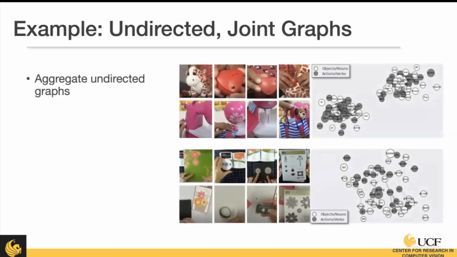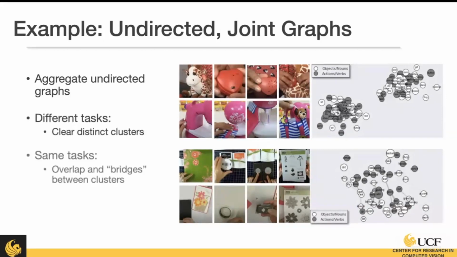So we're also interested in seeing how we could combine videos into one graph. So here we're showing 2 videos from different tasks and 2 videos from the same task. And as you can see, for the 2 videos from different tasks, there's no shared clustering, there are no bridges, none of that. But when we have 2 videos from the same task, we see that there are some overlying bridges and some clustering that happens together. So learning kind of a global look of those tasks.